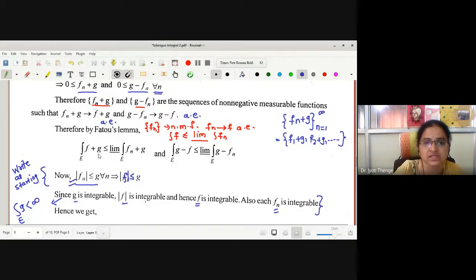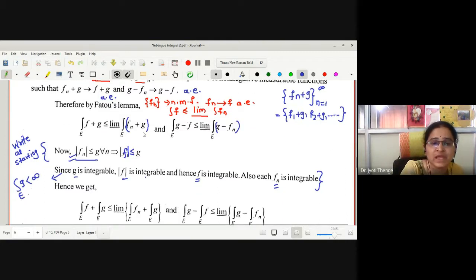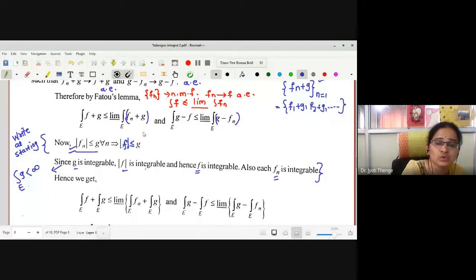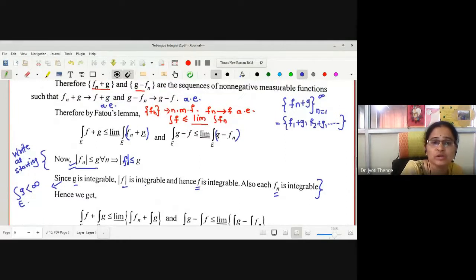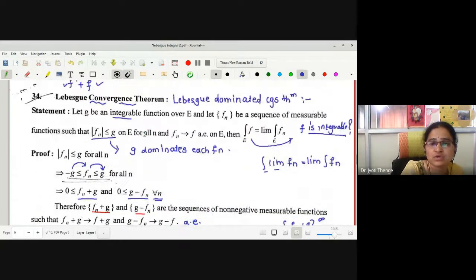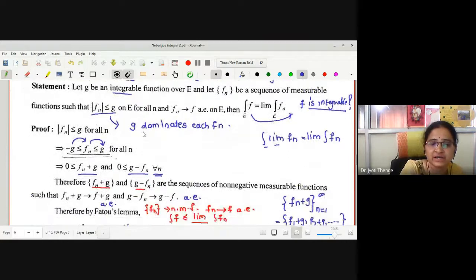Integration of f plus g is less than or equal to the limit inferior of integration of fn plus g. Here you can put a bracket if you have confusion, otherwise it may seem that it is the limit of integration fn added with some function g. No, it is the limit inferior of the integral of this whole expression. Now, what we wanted to claim is that integration f is equal to limit integration fn.